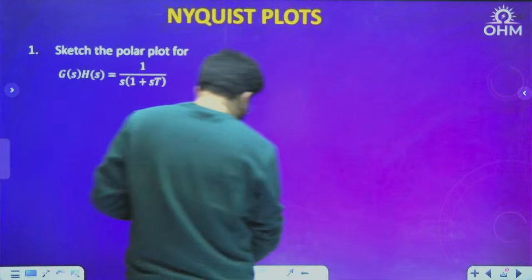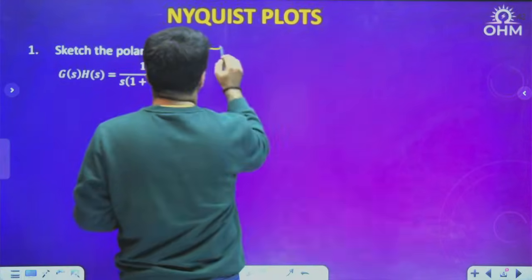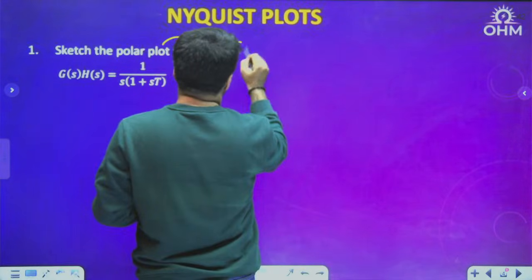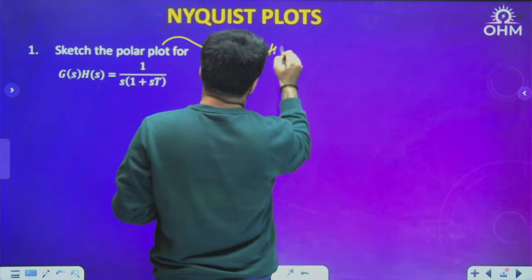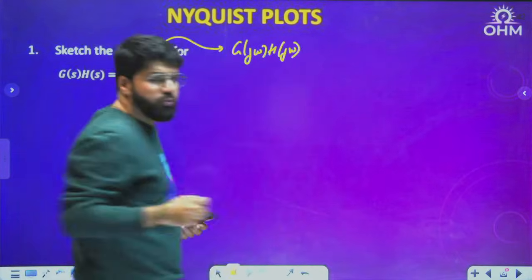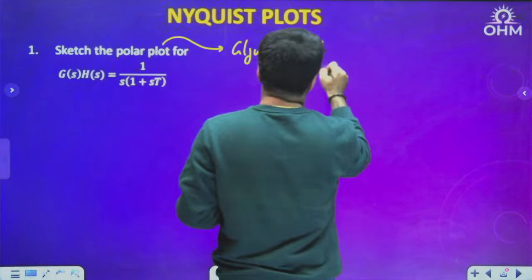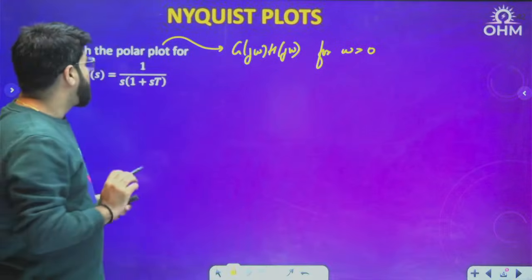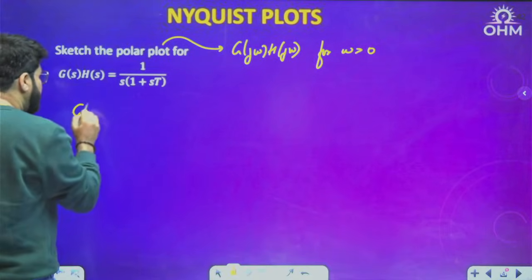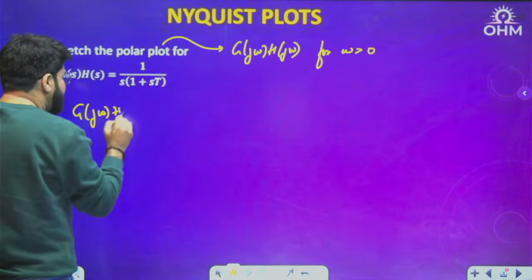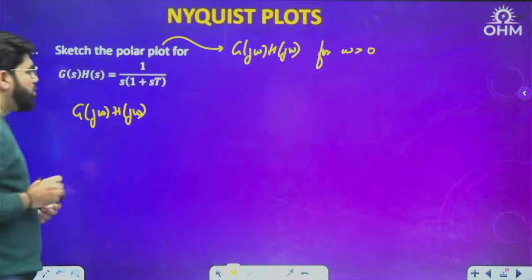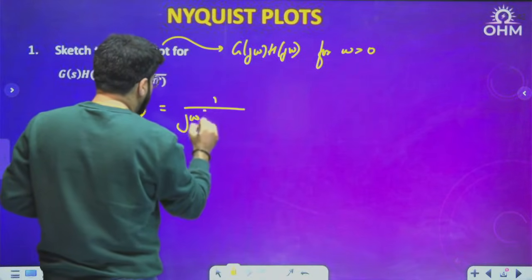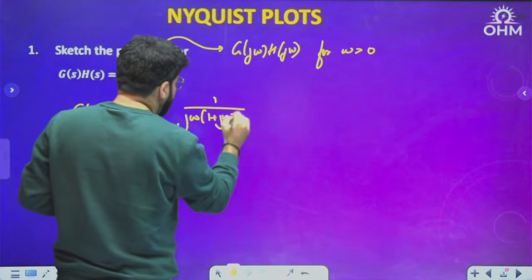Now see, I'm talking about the polar plot, where we all know that polar plot will be the plot of G(jω)H(jω), the frequency response of the open loop transfer function. G(jω)H(jω) for omega greater than 0, for positive frequency. Firstly, before I give you the shortcut, let us understand one calculation here. What is G(jω)H(jω)? Here it is 1 by jω(1 plus jωT). Correct.